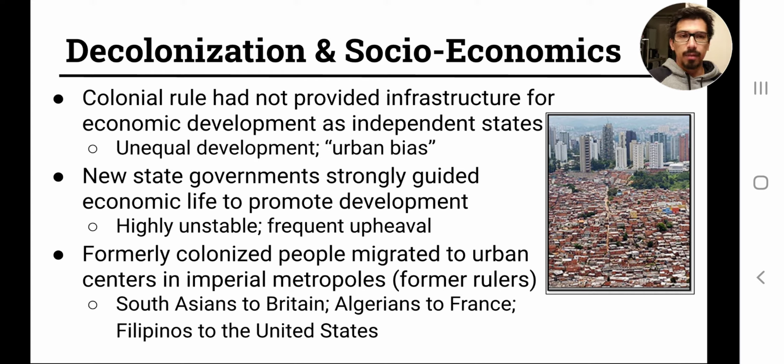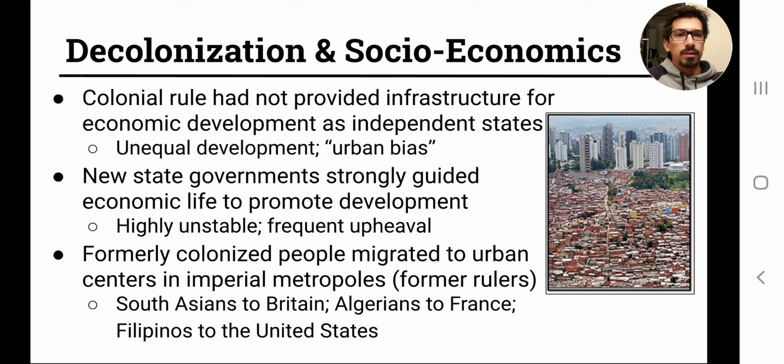And so that's a result of, especially in Africa, the use of things like cash crop agriculture. So the economies of the colonies were not robust enough to really engage with and enter into the global economy at large, at least for a while. A lot of nations in Africa are growing now, but that proved to be a big problem for them initially.